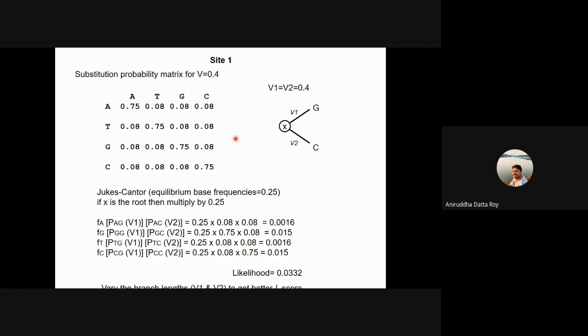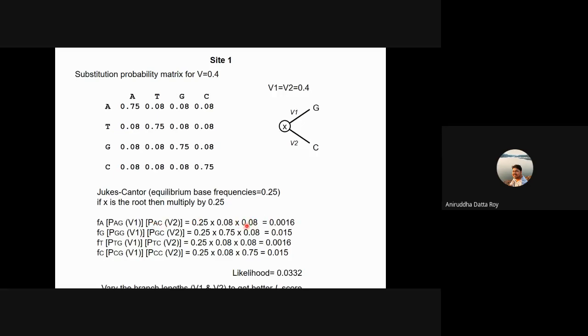Okay, so now we can actually start plugging in these values, right? So you have the prior probability that it is an A, which is 0.25, which one of you had already answered. The probability of change from A to a G, which is, if you see this, the probability of change from one base to another different base. So it's Pij given V1, which is 0.08, times the probability of change from A to a C given V2, which is also the probability of change from one base to another base.